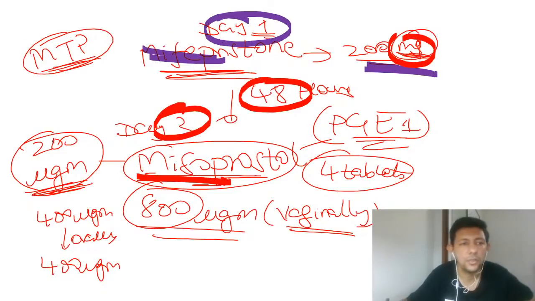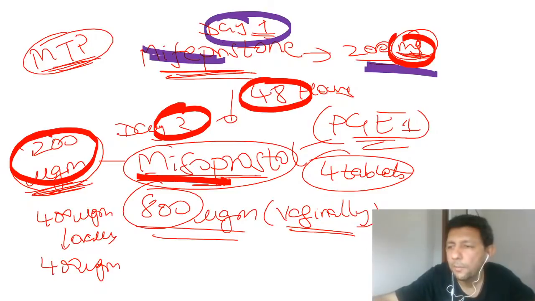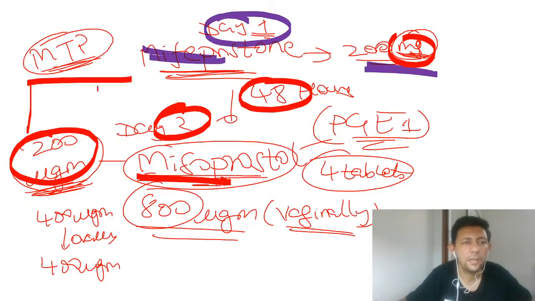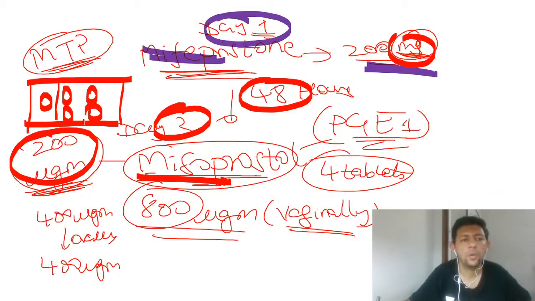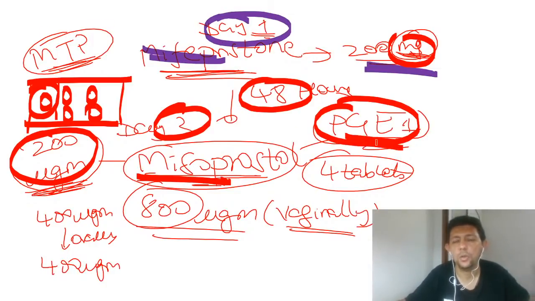Misoprostol, each tablet is 200 microgram. If you have seen the packet, it contains one single tablet and 4 tablets, 1, 2, 3, 4. Okay, one single tablet of mifepristone is there and 4 tablets of misoprostol are there. Misoprostol again is a PGE1 derivative. This is also asked to you, very important MCQ. And 800 microgram vaginally can be given.